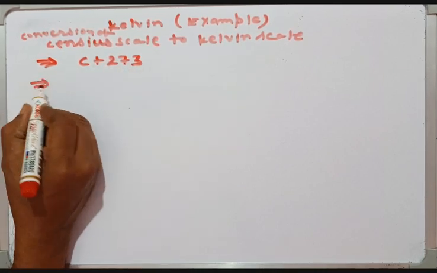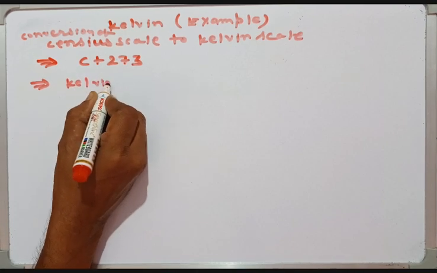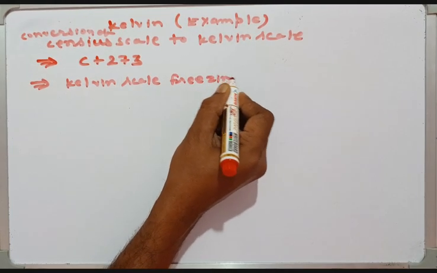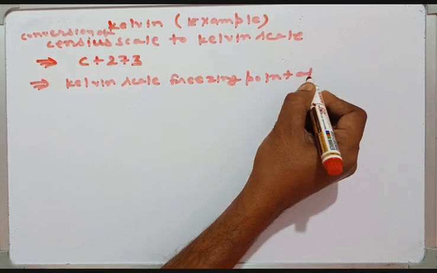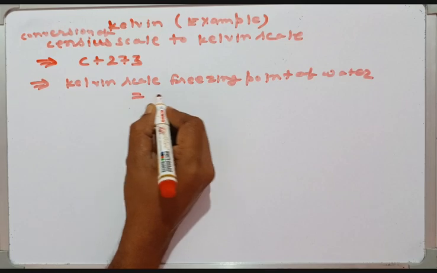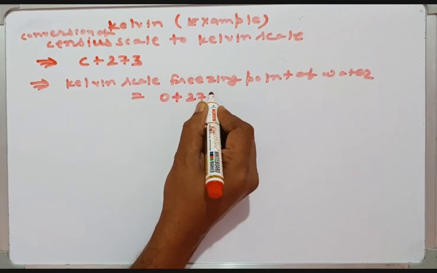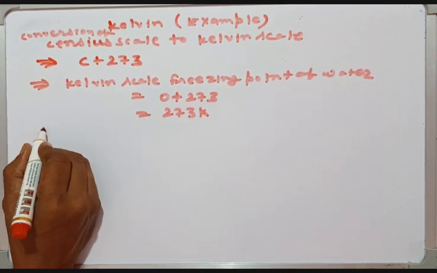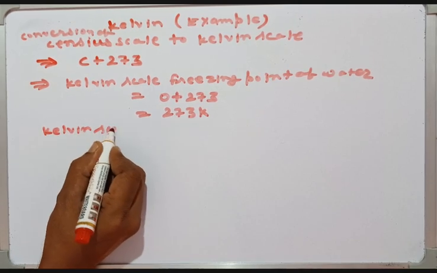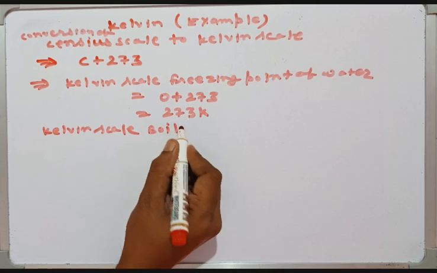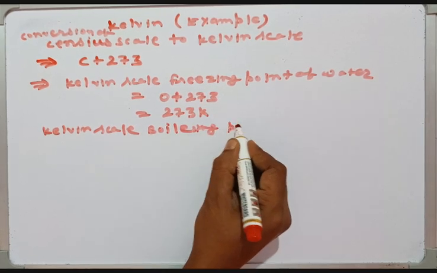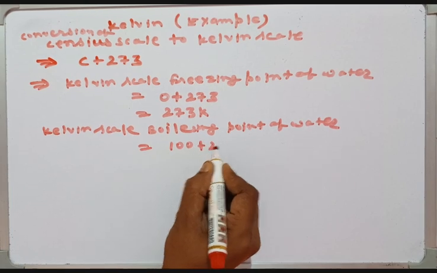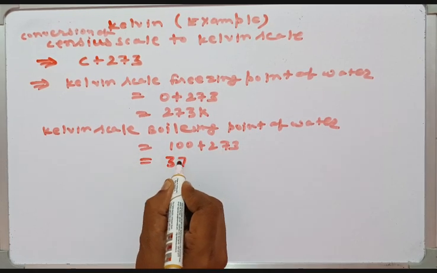So on the Kelvin scale, the freezing point of water equals 0 plus 273, so 273 K. Or you can say on the Kelvin scale, the boiling point of water equals 100 plus 273, which is equal to 373 K.